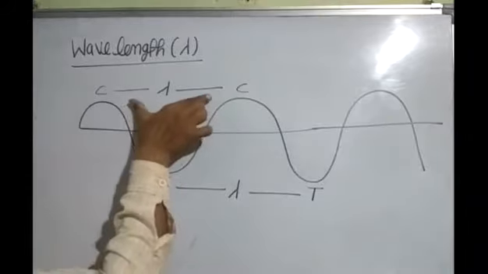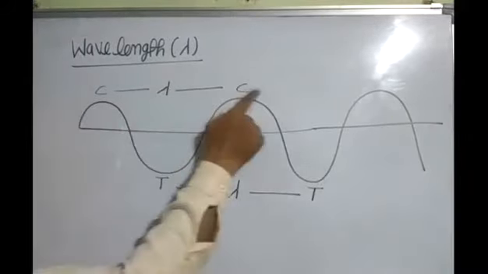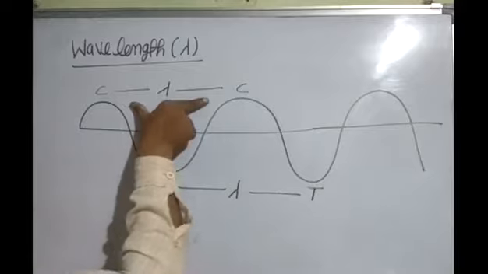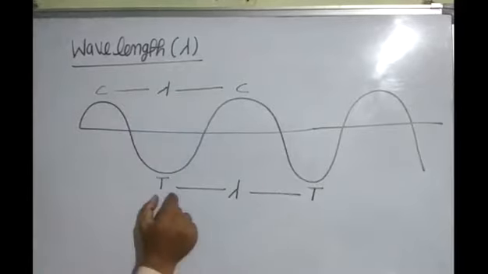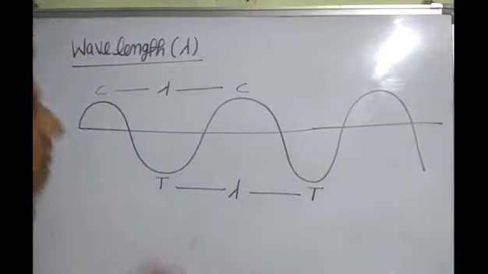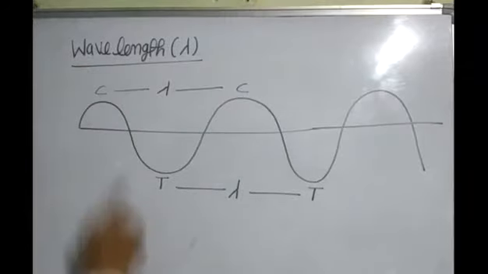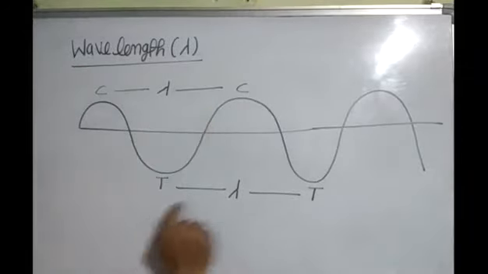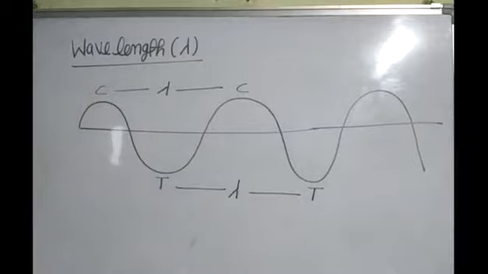Distance between two consecutive crests. This is crest. This is also crest. Distance between two consecutive crests or distance between two consecutive troughs is called wavelength. Unit of wavelength is meter. After this, next topic is frequency.